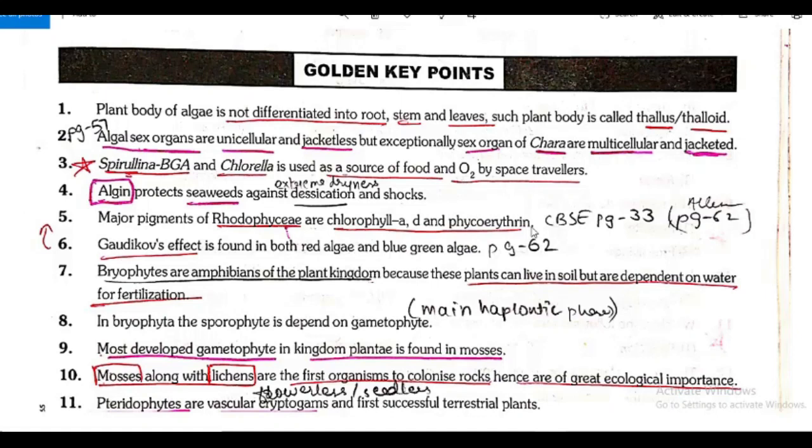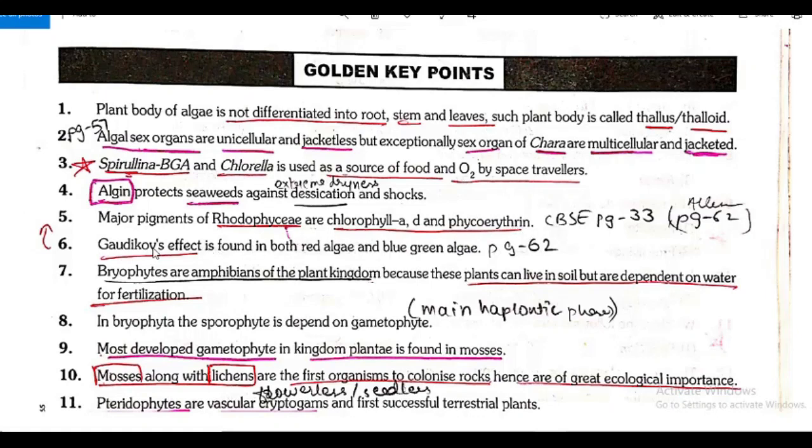Major pigments of Rhodophyceae are chlorophyll A, D and phycoerythrin. So which are the major pigments of Rhodophyceae? You know that algae are classified into three main classes: Chlorophyceae, Phaeophyceae, Rhodophyceae, mainly based on the pigments present in them and the stored food. So here, in Rhodophyceae, the major pigments are chlorophyll A, D and phycoerythrin.